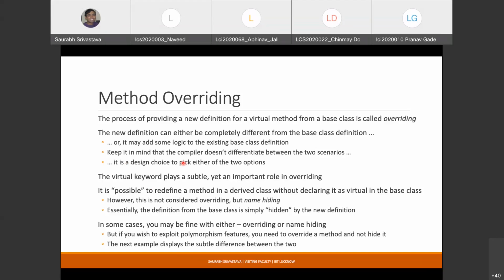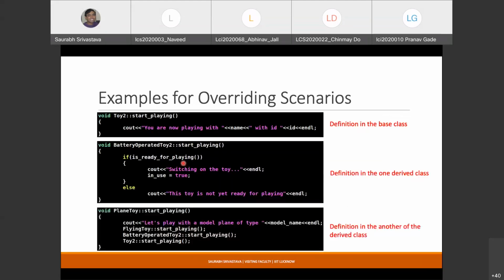The compiler doesn't care. Okay. Any questions till here? If you have a doubt, please ask.